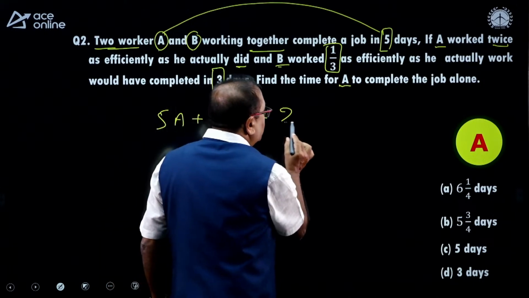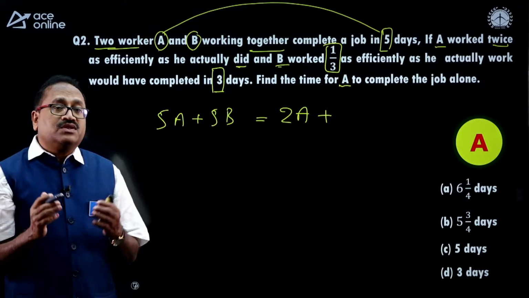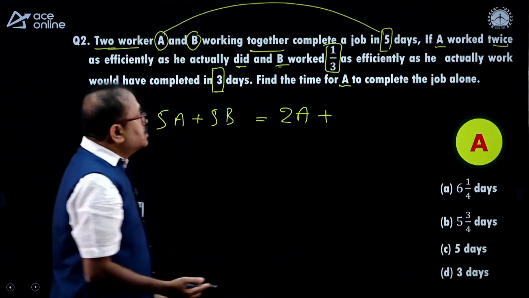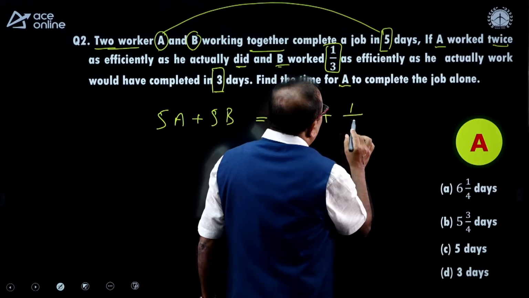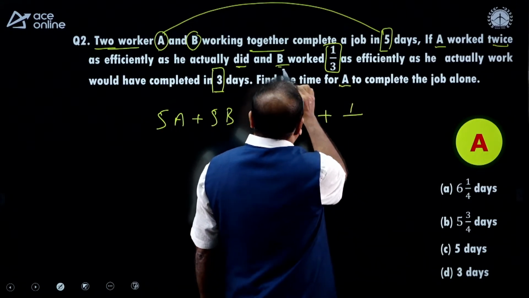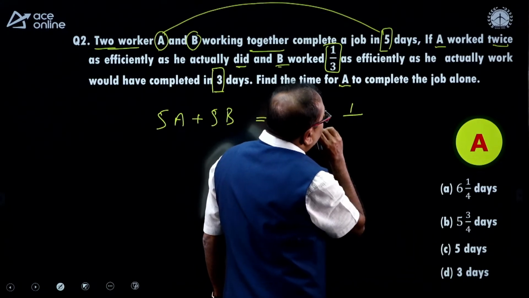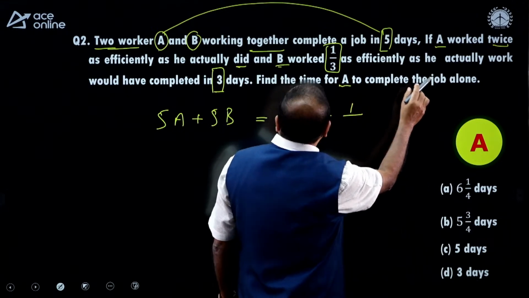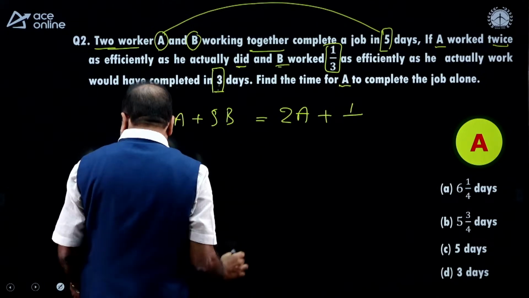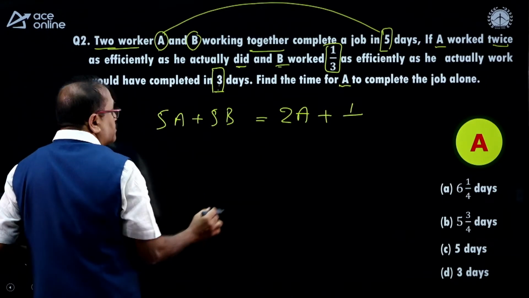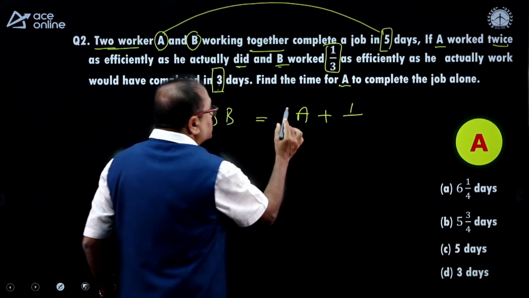So now the work is 2 times A plus B is working with 1/3 of the efficiency, so that is 1/3 of B, in 3 days. So 3 into 2, it will be 6A.